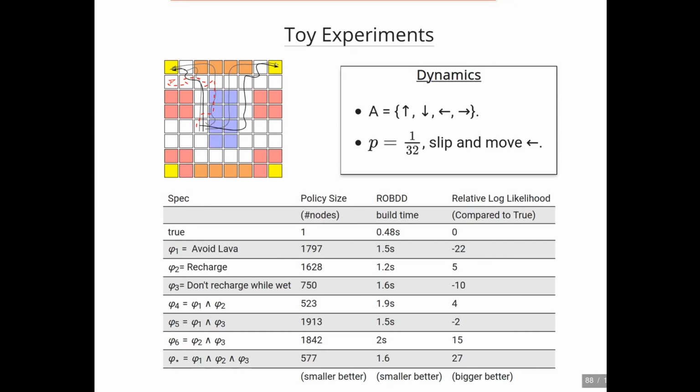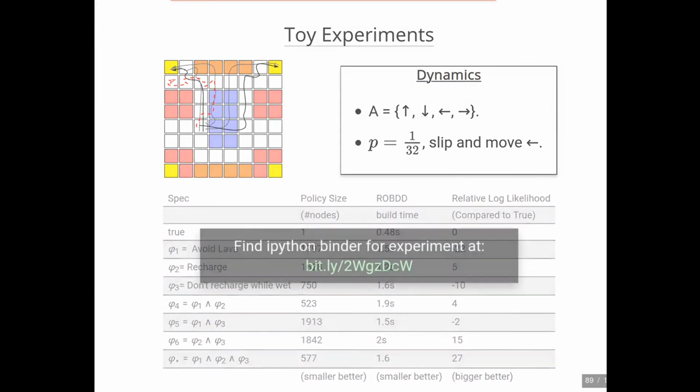It's worth noting that the intended formula, phi star, has the highest relative log likelihood despite the fact that there is an unlabeled demonstration error. By contrast, formulas such as avoid lava, which have no counterexamples in the provided data, have very low relative log likelihood compared to true. This implies that our method is able to be robust to demonstration errors despite the fact that there are formulas that are exactly consistent with the data.